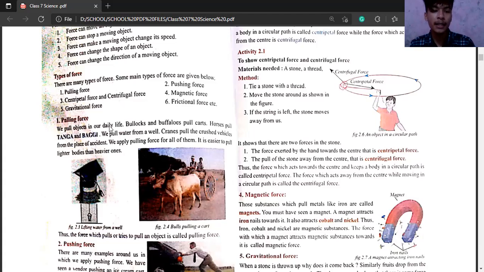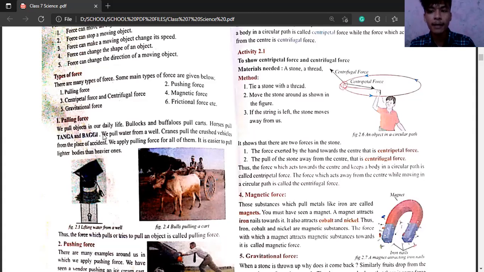If we apply force while pulling an object, at that time, the applied force is called pulling force. So we pull objects in our daily life. Bullocks and buffaloes pull carts. Look at the second picture. They pull the cart by which force? By applying pulling force. These bulls apply the pulling force to pull the carts.